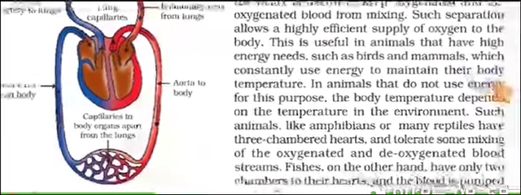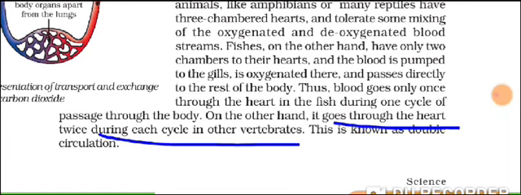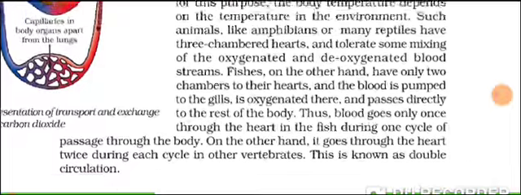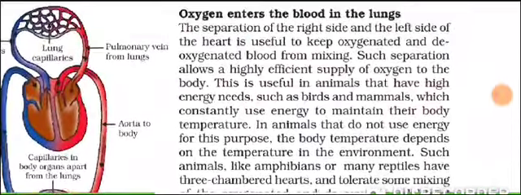Here there is a very, very important statement. Since the blood rushes through the heart twice in each cycle, this type of circulation is called double circulation. Clear? Another important question which can be put up over here is the separation. First of all, why should the left and the right side be separated in us?